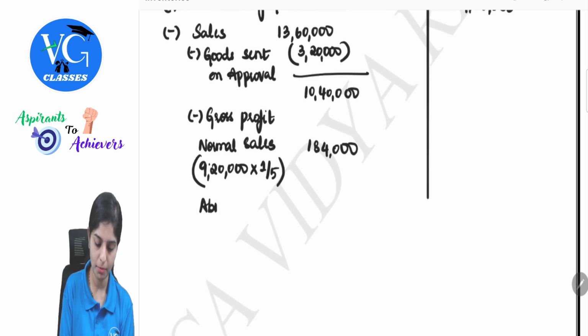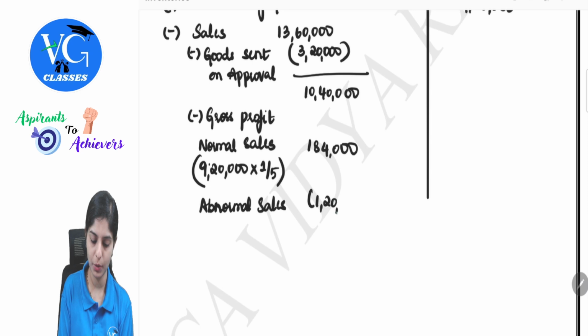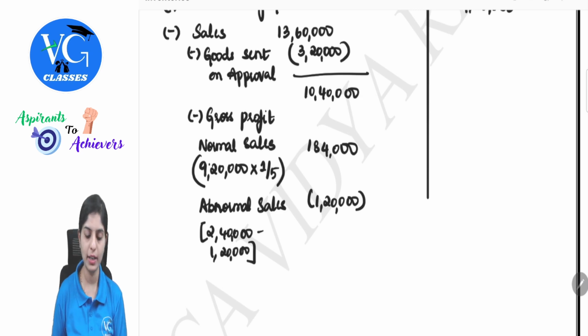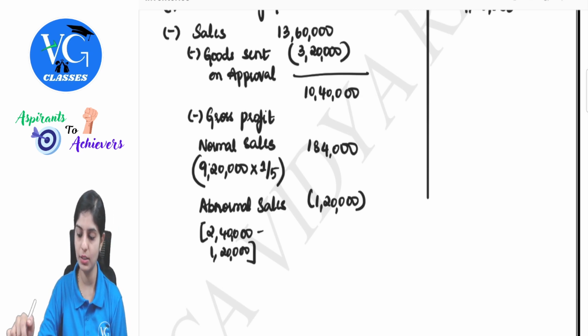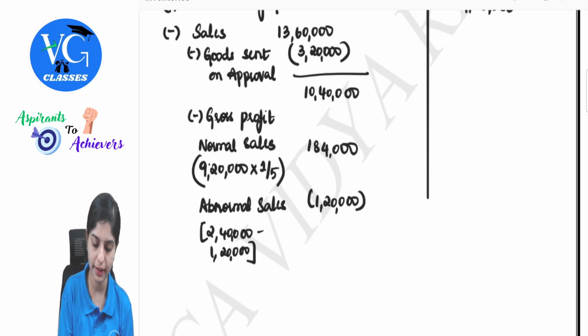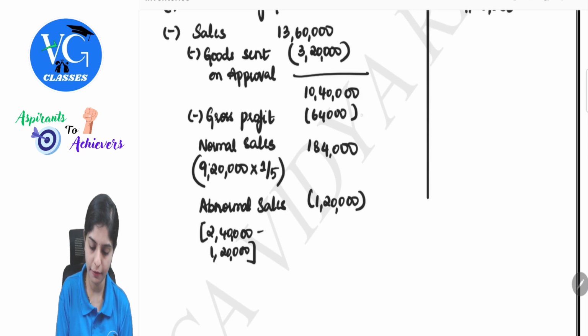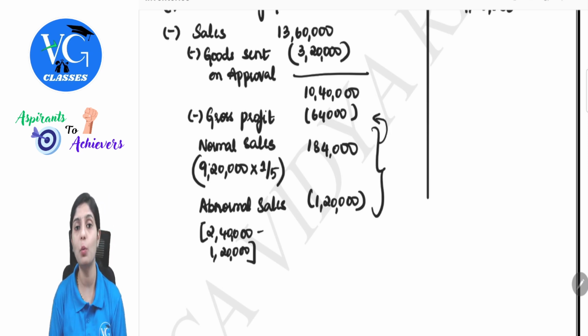And on abnormal sales, there is a loss of 1 lakh 20. How? 2 lakh 40 was the cost price minus 1 lakh 20 was sales. So you are making 120 loss. So net, if I have to look at this, there is just 64,000 which will be reduced here. 64,000 alone. Now this 64 is nothing but taken by netting 184 with 120.